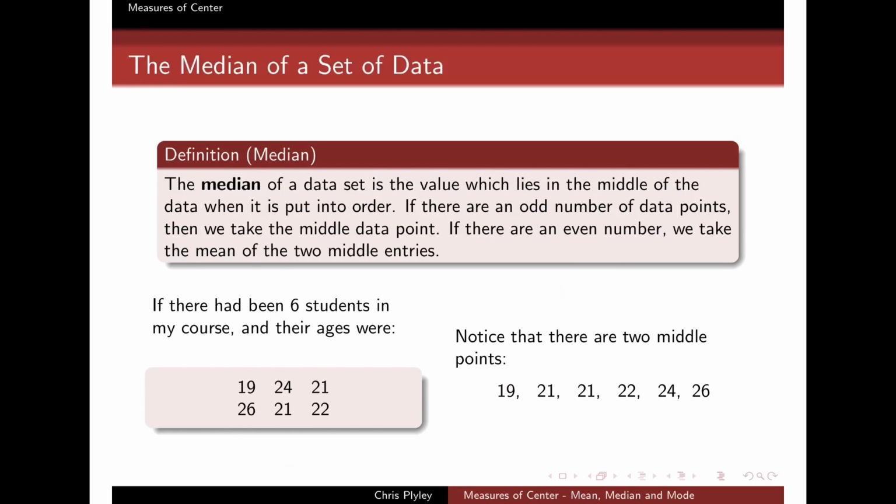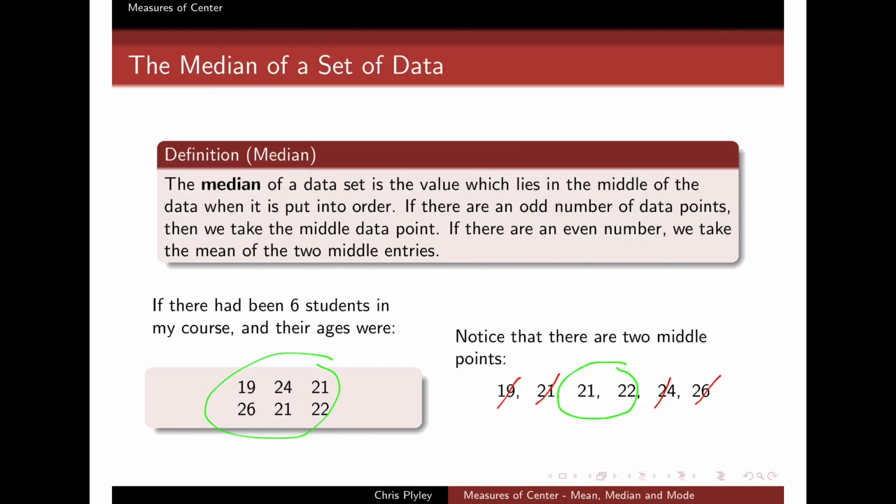If I have an even number instead of an odd number, let's suppose I was dealing with that original 6 student age list, then notice that when I try to find my middle point, I don't quite land on one single value. Both 21 and 22 are sort of in the middle. These are the 2 numbers where I have the same amount of data points to the left as I do to the right. So in this case there are actually 2 middle points, both 21 and 22. And this will happen every time I have an even number of values.